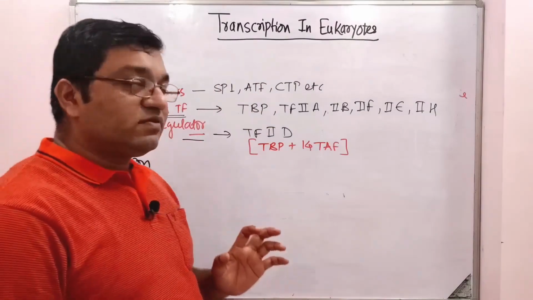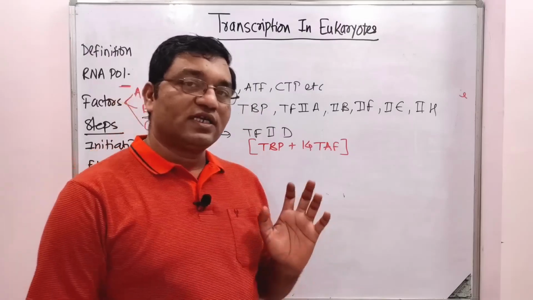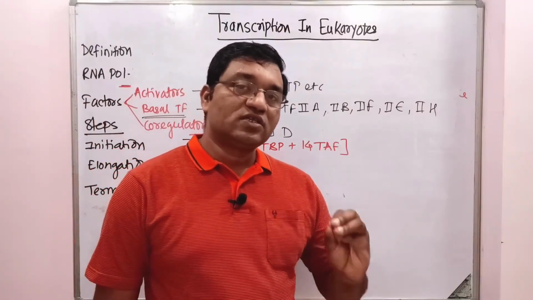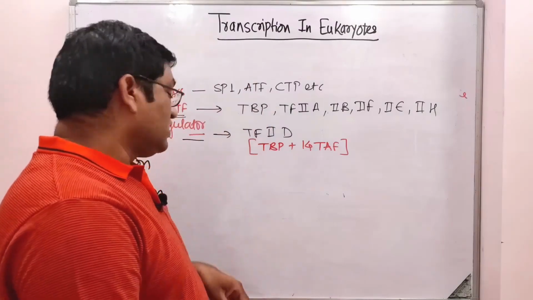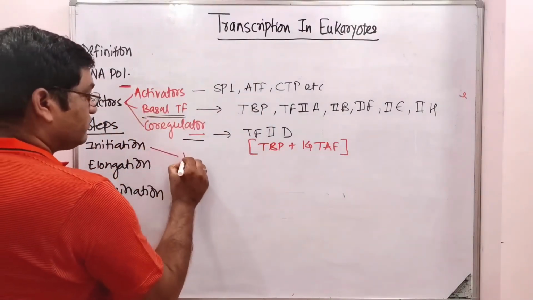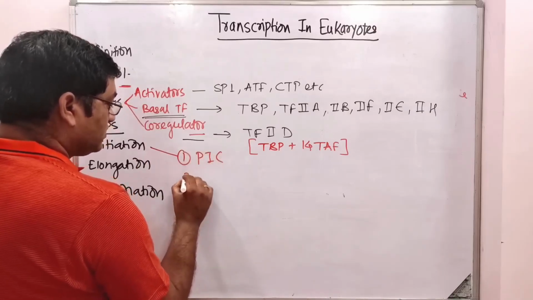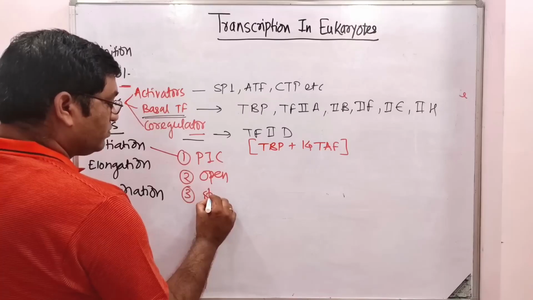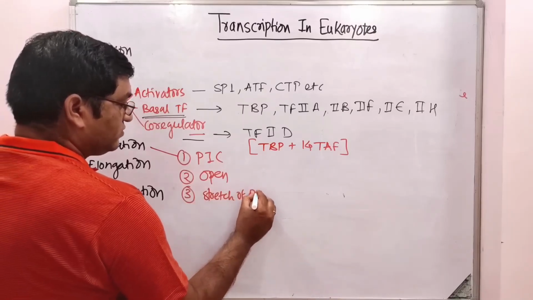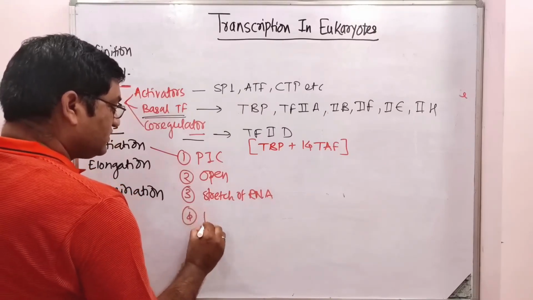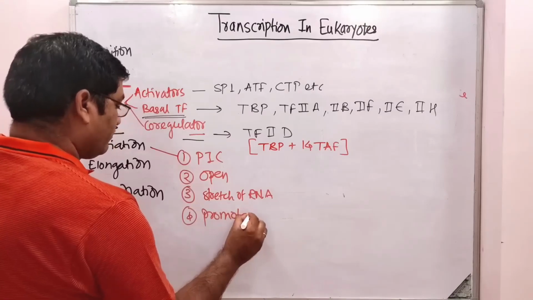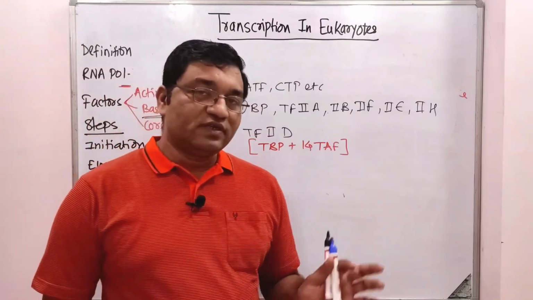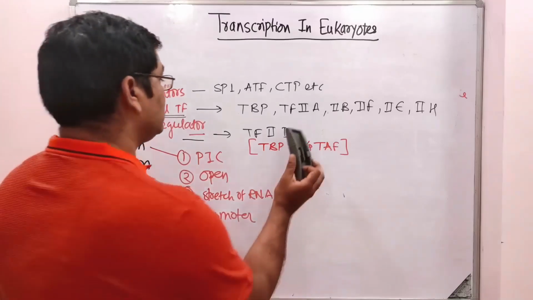Okay, now we will see the different steps in the eukaryotic transcription. So initiation, elongation and termination are the three important steps in the transcription process. In the initiation, there is formation of the pre-initiation complex, formation of the open complex, then formation of a stretch of RNA and promoter clearance. These are the basic steps in the initiation of eukaryotic transcription, followed by elongation and termination. So we'll see one by one with diagrammatic representation.